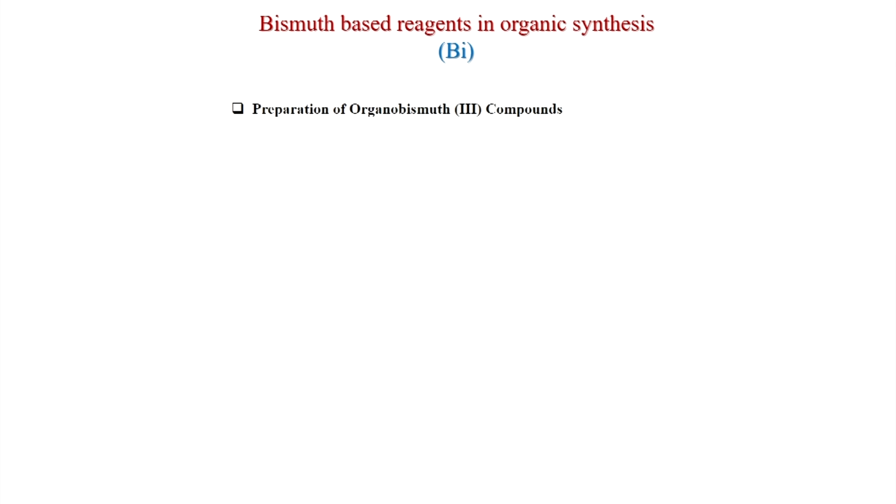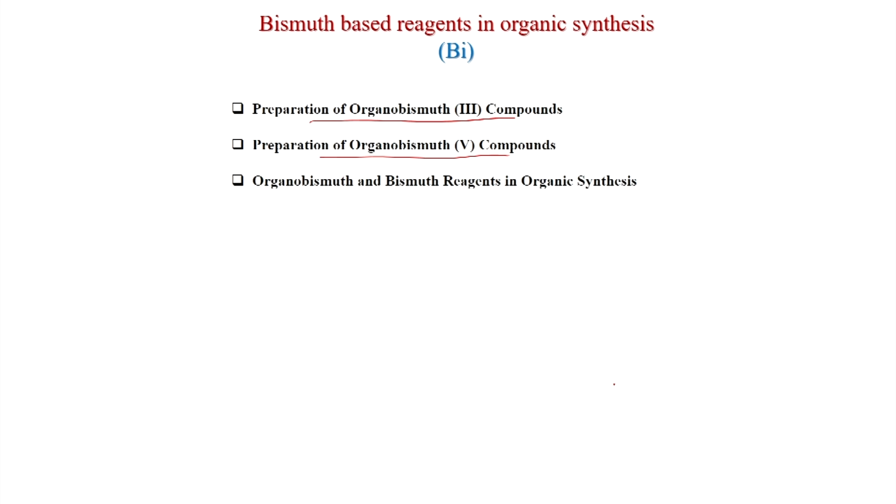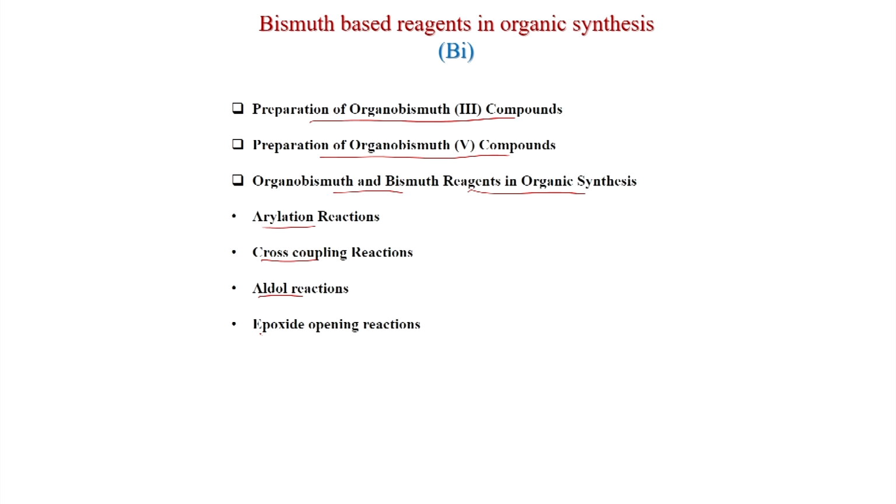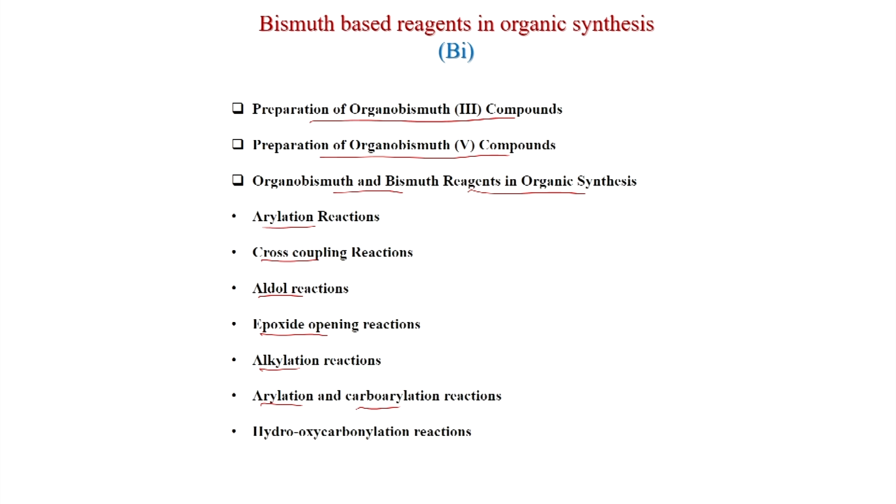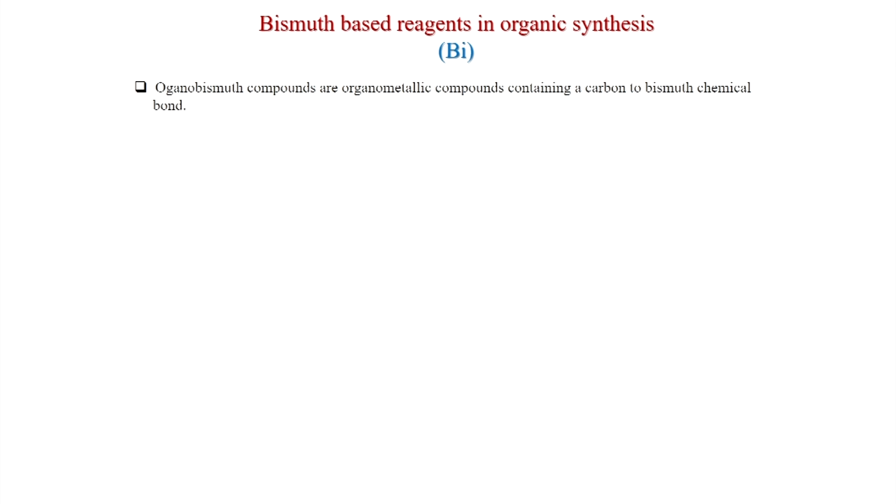Now, we will discuss bismuth based reagents in organic synthesis, and here we will see bismuth +3 and +5 are the main oxidation states. First we will discuss preparation of organobismuth 3 compounds, then preparation of organobismuth 5 compounds, and bismuth reagents in organic synthesis: arylation reactions, cross coupling, aldol, epoxide opening, alkylation, carboarylation and hydroxocarbonylation reactions. First we will discuss the general features of organobismuth.